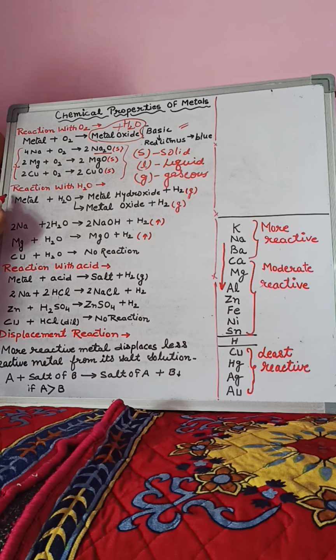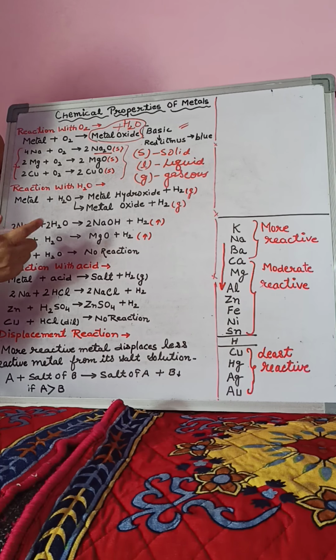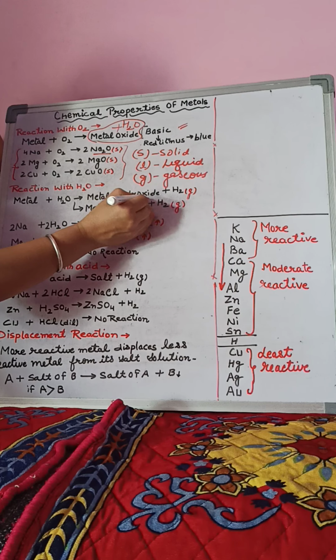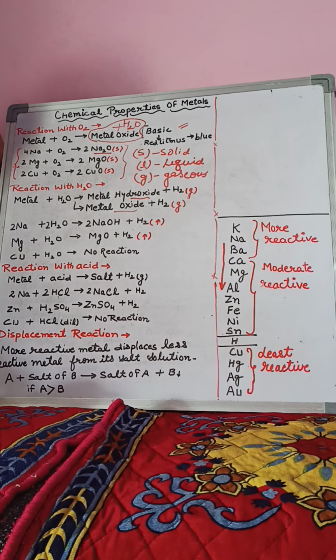Now the second reaction of metals is the reaction with water. When metals react with water, two types of products are formed. First is metal hydroxide and second is metal oxide. But how can we decide in which case metal hydroxide is formed and in which case metal oxide is formed? Yes, there is a trick.